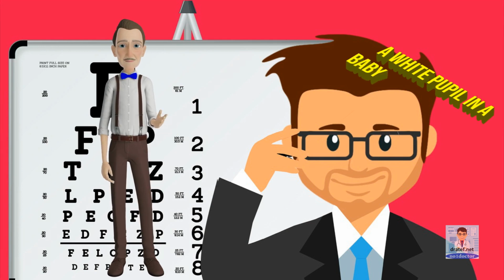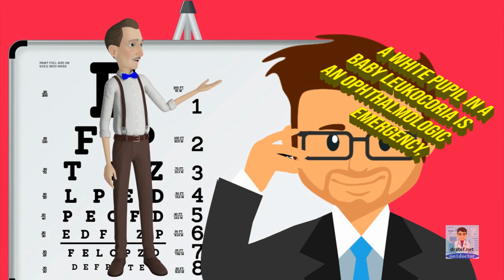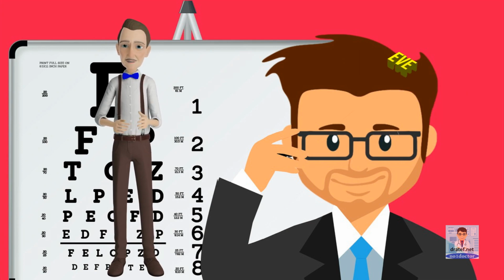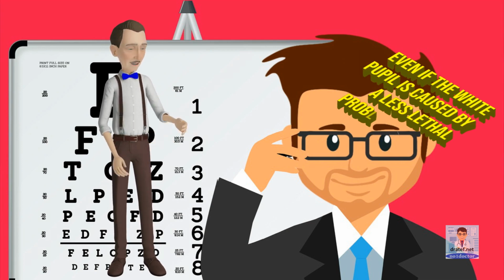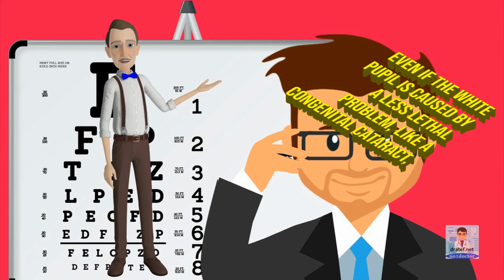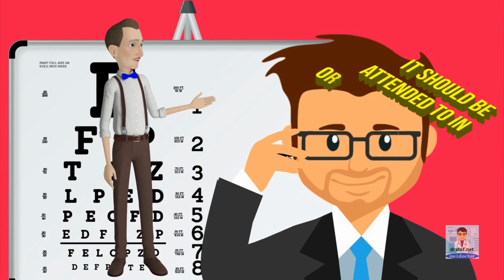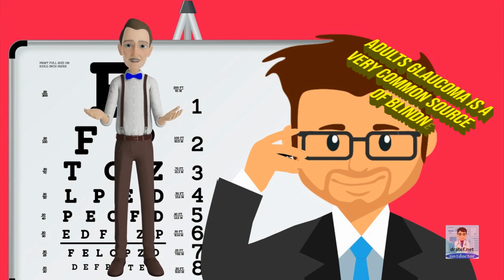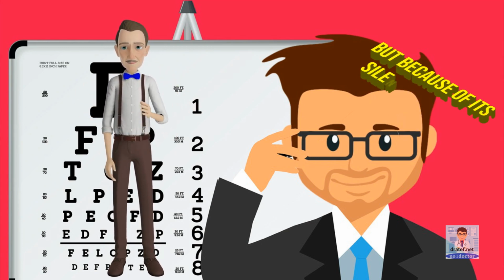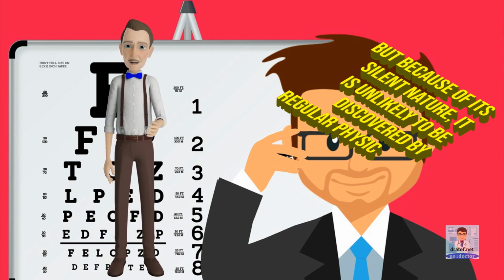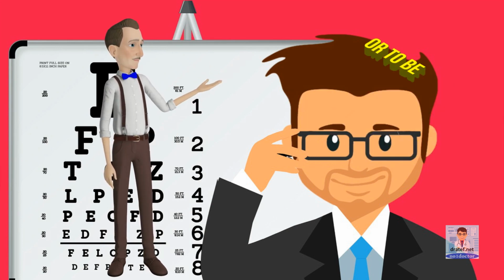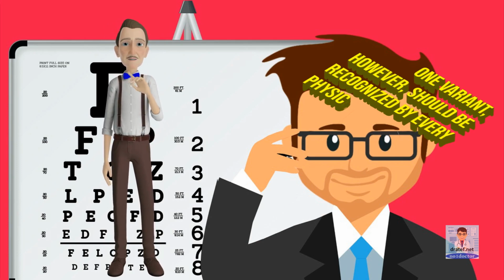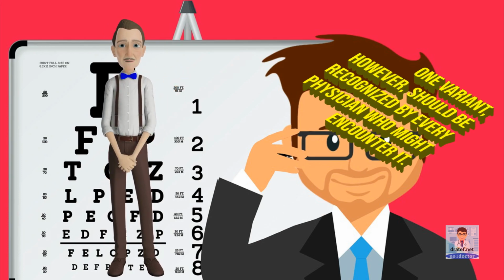A white pupil in a baby, leukocoria, is an ophthalmologic emergency, as it may be caused by a retinoblastoma. Even if the white pupil is caused by a less lethal problem, like a congenital cataract, it should be attended to in order to prevent amblyopia. Adults' glaucoma is a very common source of blindness, but because of its silent nature, it is unlikely to be discovered by regular physicians or to be tested for in an exam.